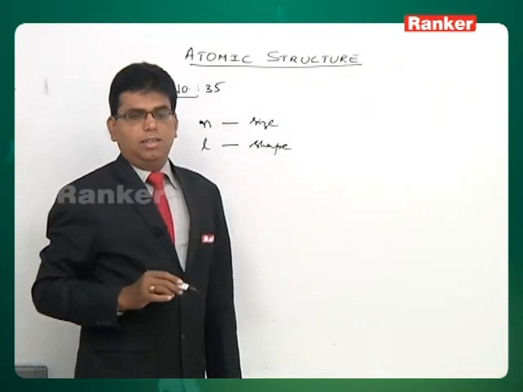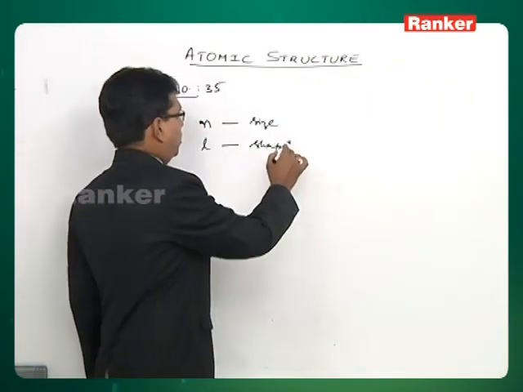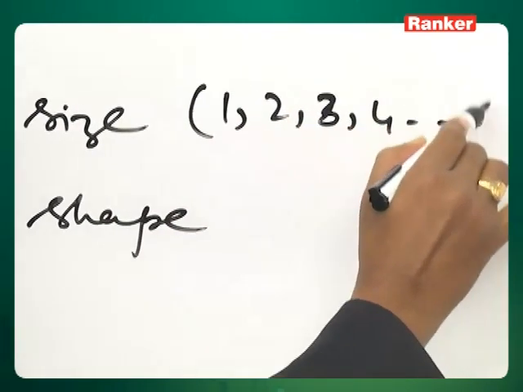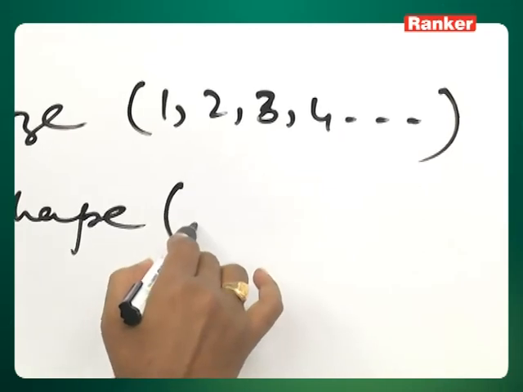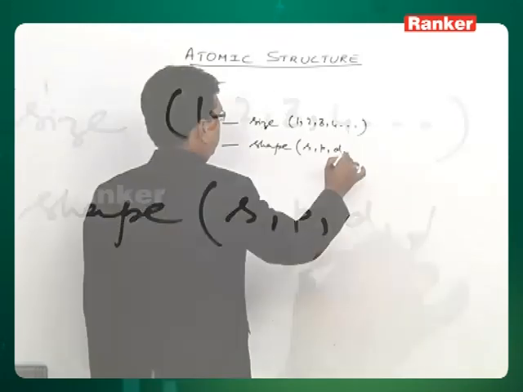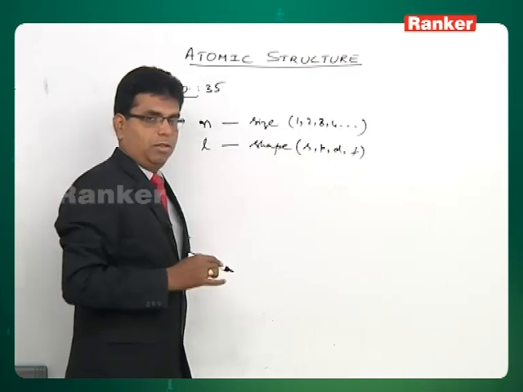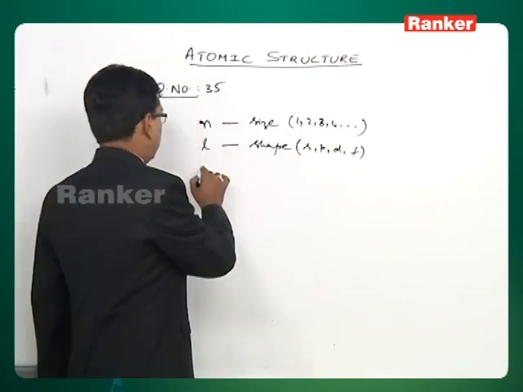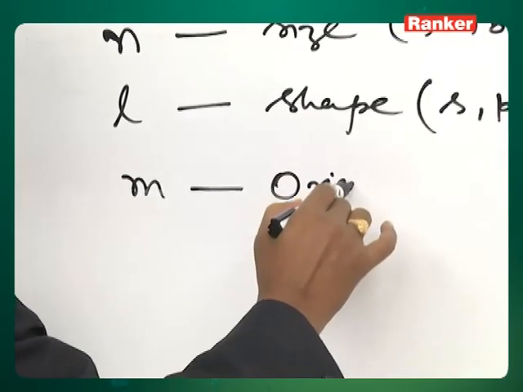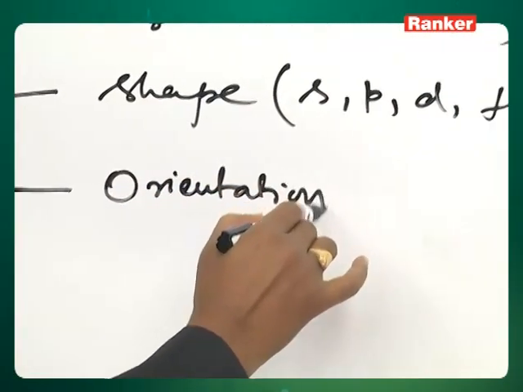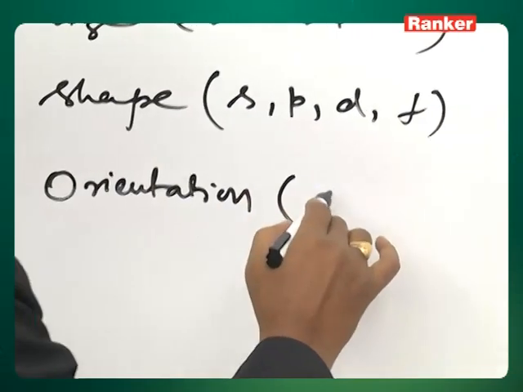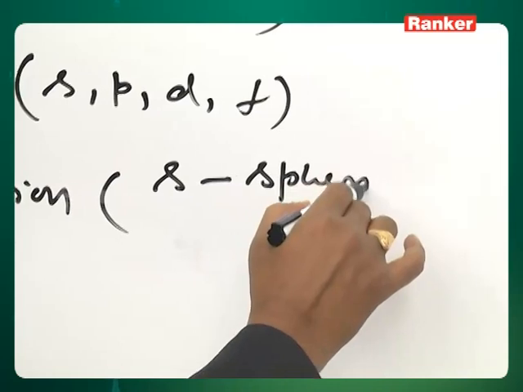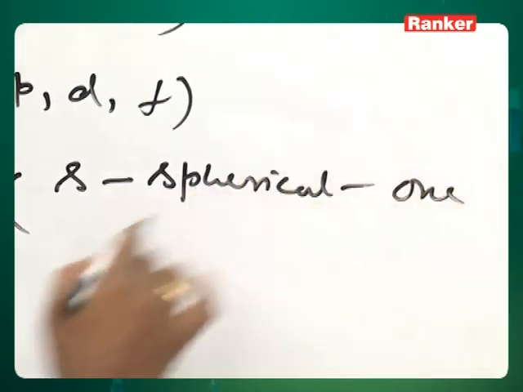So here it is size: first orbit, second orbit, third orbit, fourth orbit, and so on and so forth. In each orbit we have different subshells S, P, D, F. So this is the shape. And in each shape again we have different sets of orientations. So m is orientation. S, being spherically symmetrical, has only one orientation.